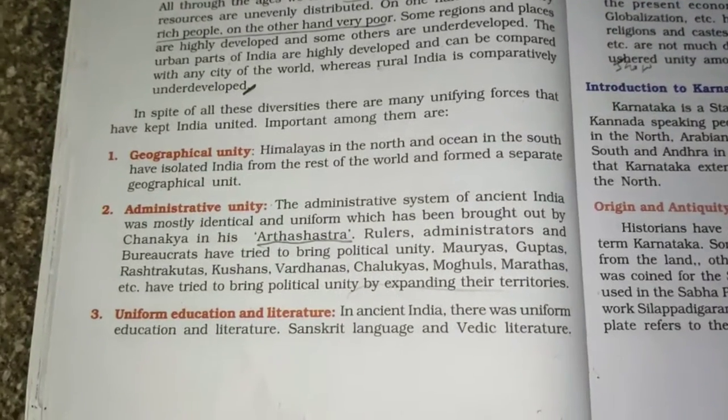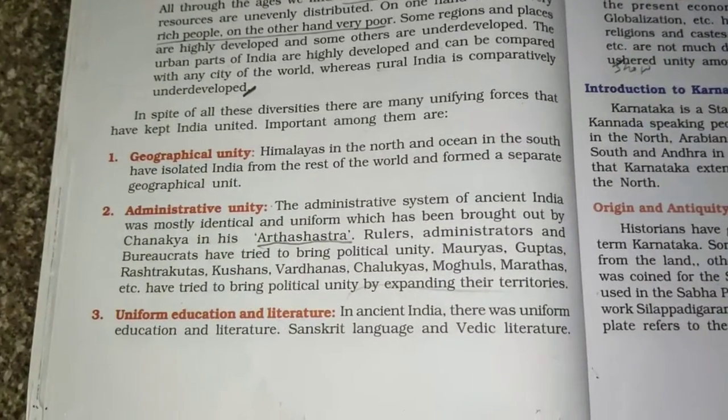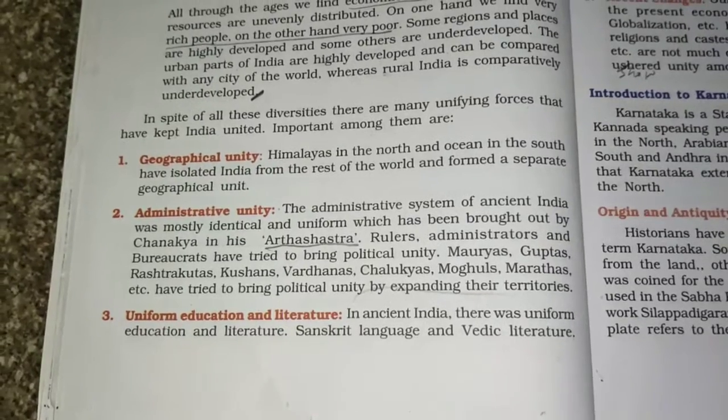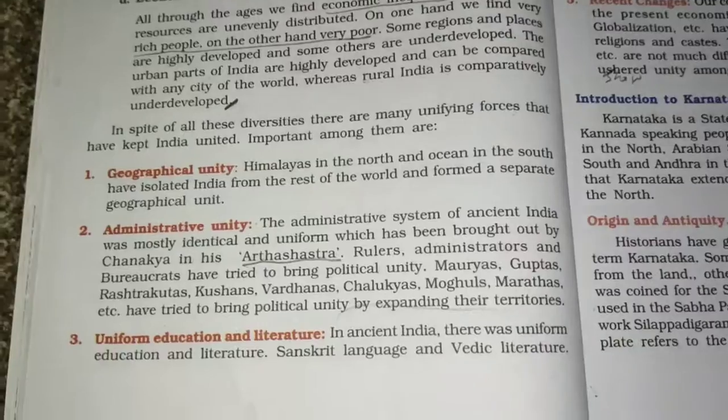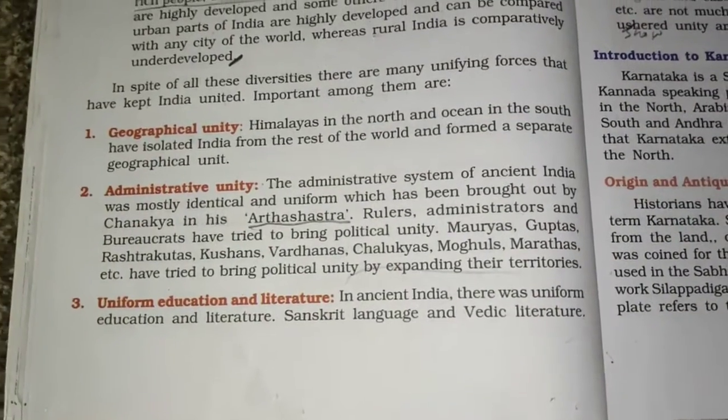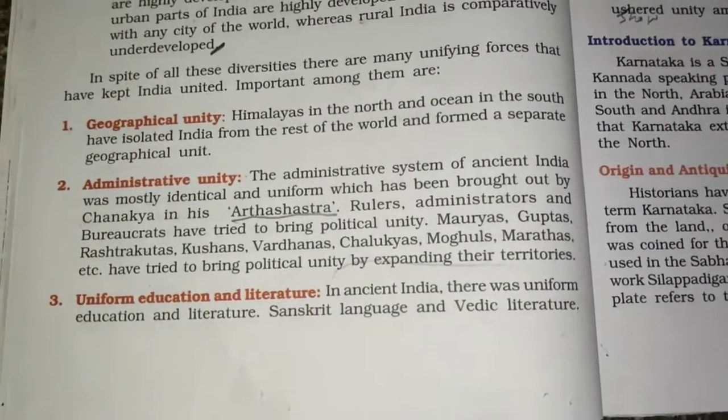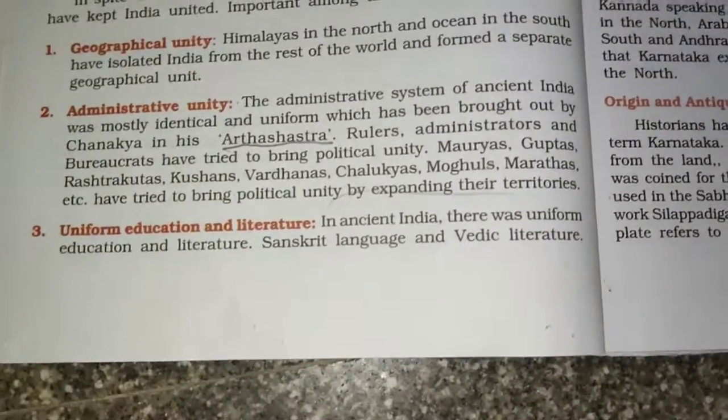Mauryas, Guptas, Rashtrakutas, Kushanas, Vardhanas, Chalukyas, Mongols, Mughals, Marathas, etc. have tried to bring political unity by expanding their territories. So it's not just the Indian people who ruled India, even the other invaders who had come, they had political harmony with Indian people.